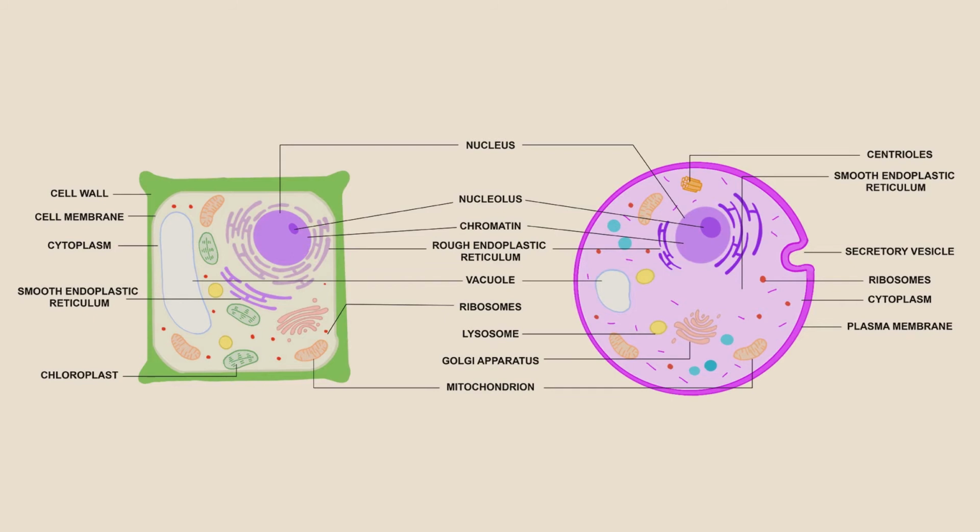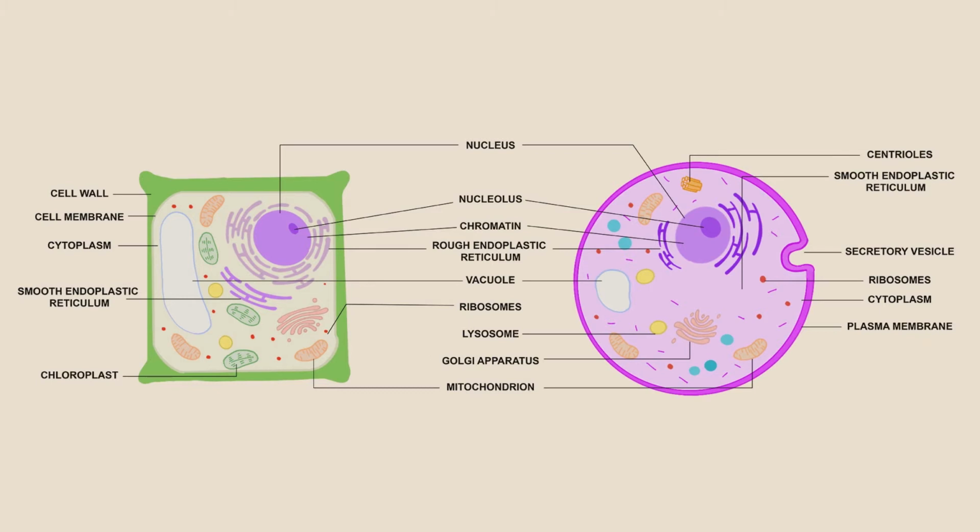Cytoplasm. It is the fluid part of the cell, consisting of a thick semi-transparent fluid seen inside the cell. The cellular organelles, organic and inorganic substances, are embedded inside the cytoplasm. 75 to 90% of the cytoplasm is water.